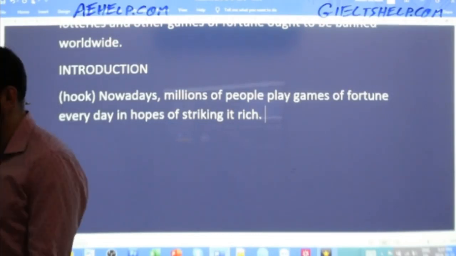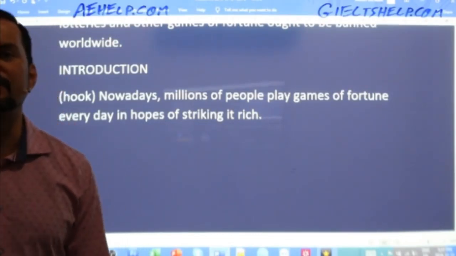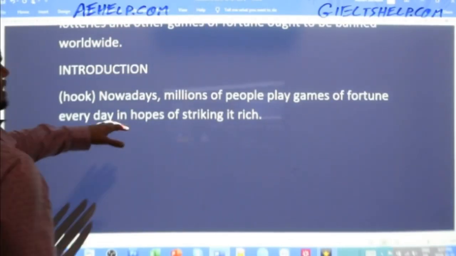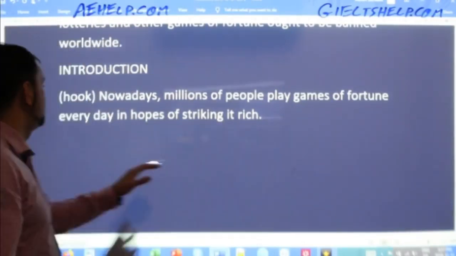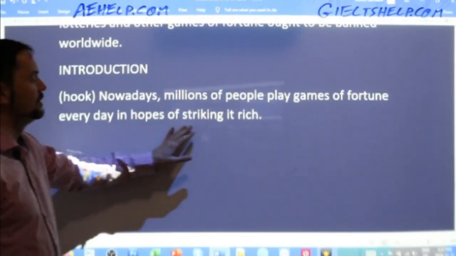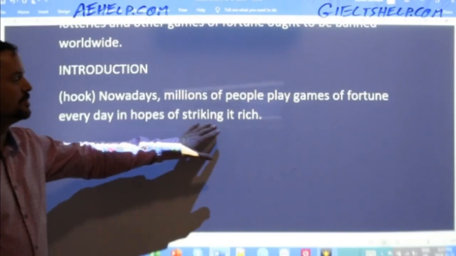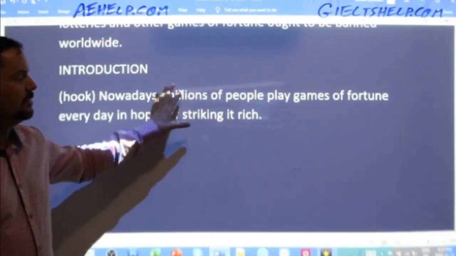There we go. I'll use a little bit of what Rajveer Singh put up there and make it my own. So nowadays, millions of people play games of fortune every day in hopes of striking it rich. Striking it rich is the expression that we often use for this situation.